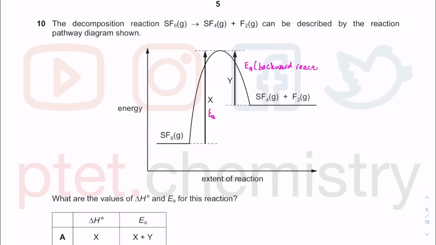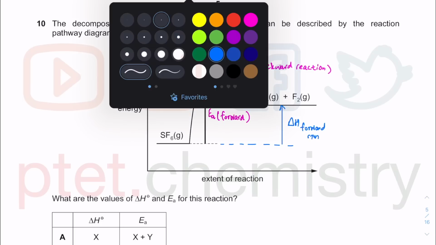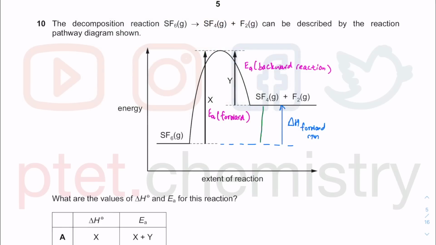Okay, so you're going backward from the product to the reactant side. This is from where you start to the top of the peak. This is where you start from the reactant to the product. This is EA for the forward reaction. In terms of the enthalpy changes, enthalpy change is from the start to the end. From where you start to the end, so that is actually the enthalpy change of the forward reaction. In terms of the backward reaction, you go from the products to the reactant. So where you start to the end, that green color there is your enthalpy change of a backward reaction.